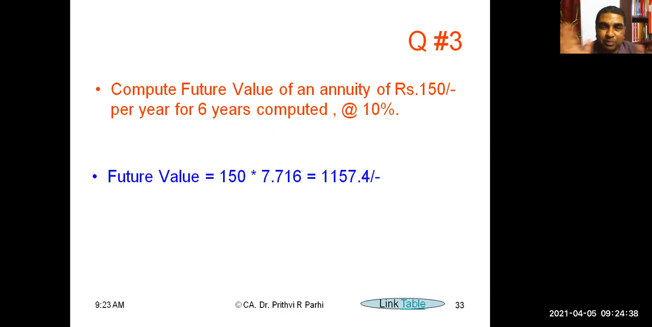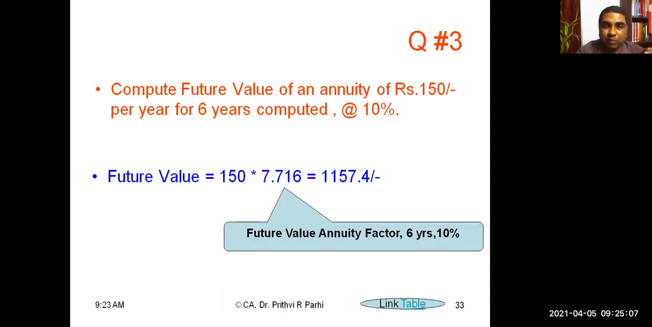There will be 4 tables you need to understand. First, you see the title of the table: one is for present value of single sum, one for future value of single sum, one for present value annuity, and the second one for future value annuity. So the appropriate table needs to be selected. Otherwise, your answer will be wrong. In your exam, either the table will be provided or the factor will be provided. Now, for future value, you have to refer to the future value annuity factor for 6 years at 10%. If you refer to that, you can find out it is 7.716.